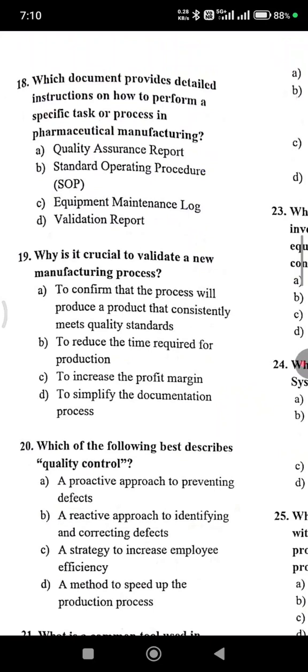Which document provides detailed instruction on how to perform a specific task or process in pharmaceutical manufacturing? Option B, standard operating procedure. This document provides detailed instruction on how to perform a specific task or process in pharmaceutical manufacturing. Standard operating procedure. Why is it crucial to validate a new manufacturing process? To confirm that the process will produce a product that consistently meets quality standards.